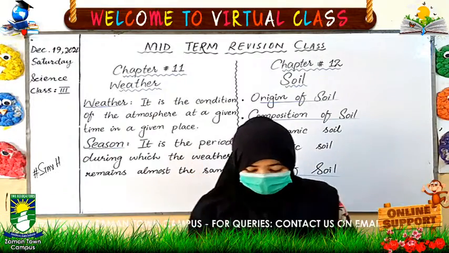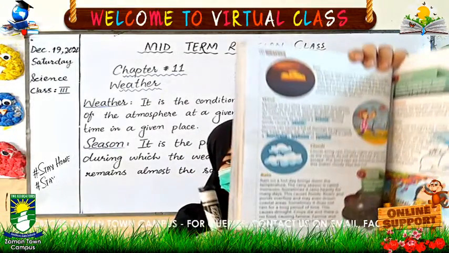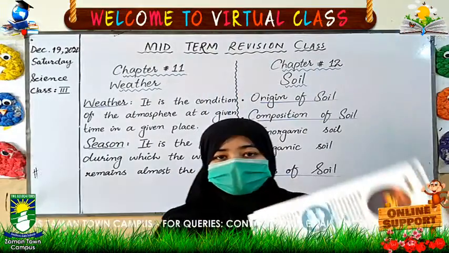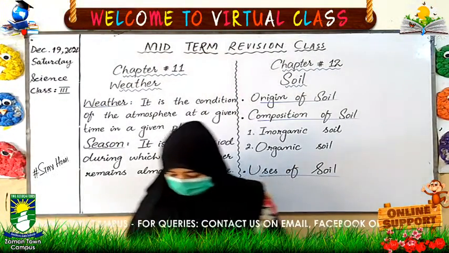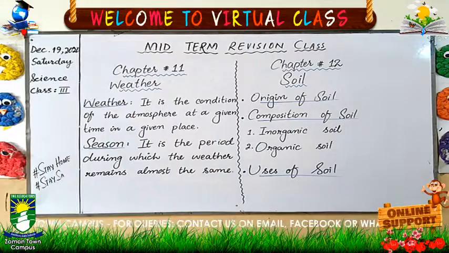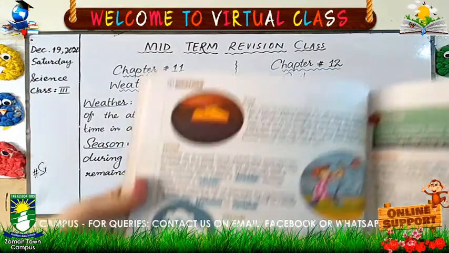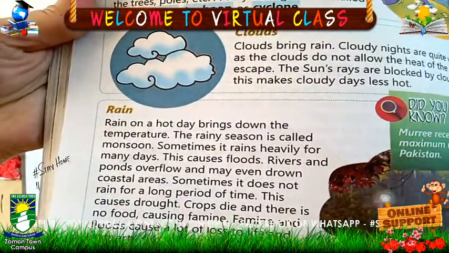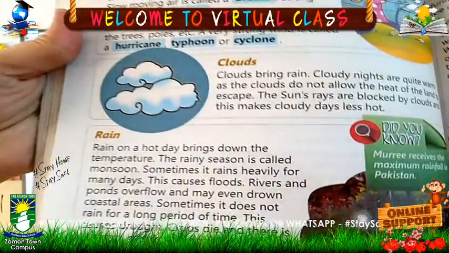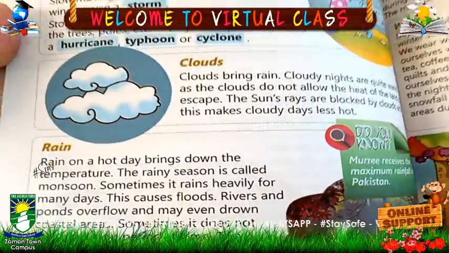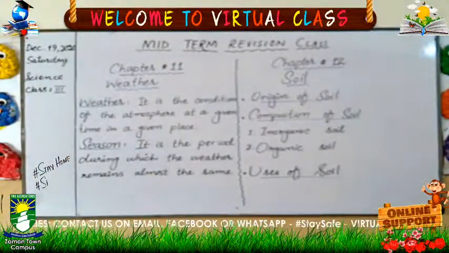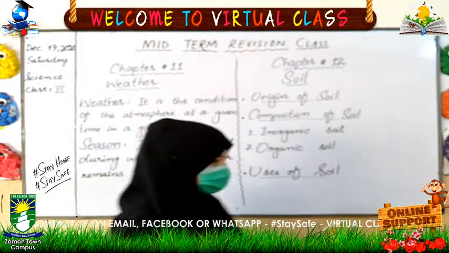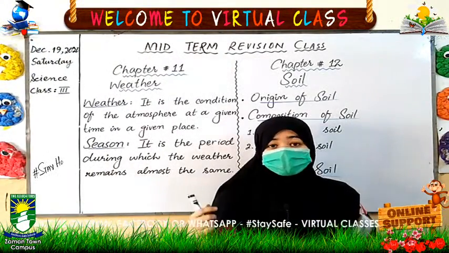Come to the fourth one. The fourth element is rain. Now, what does rain do? Come to page number 80. Rain on a hot day brings down the temperature, and the rainy season is called monsoon. Sometimes it rains heavily for many days and it becomes a flood.